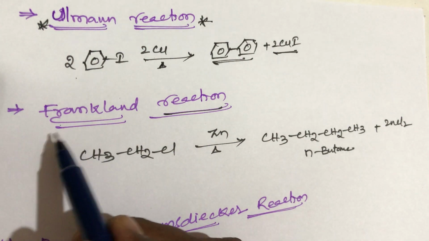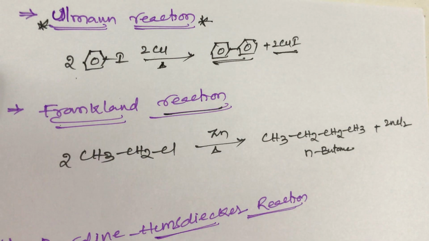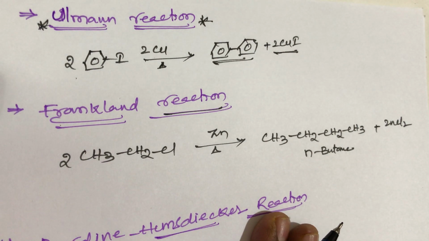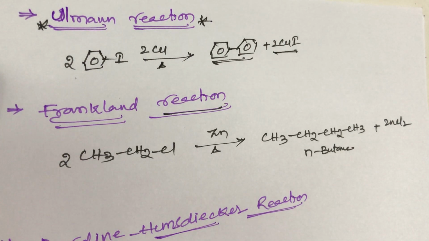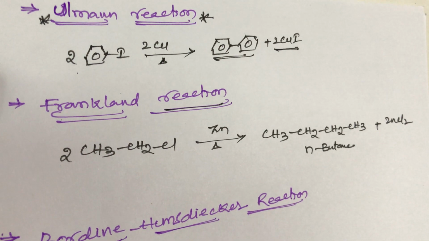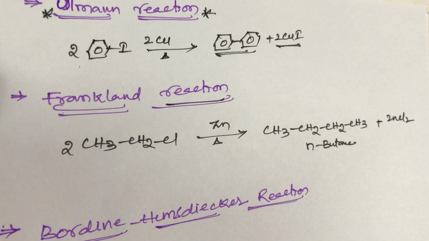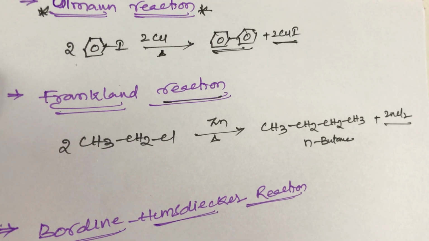In this Frankland reaction, zinc is involved. In the Ullmann reaction, copper is involved. In the Wurtz reaction, Fittig reaction and Wurtz-Fittig reaction, sodium metal is used. But in the Ullmann reaction we use copper, and in the Frankland reaction we use zinc metal. These are very important, students. In the Frankland reaction, n-butane is formed plus zinc chloride, ZnCl2.